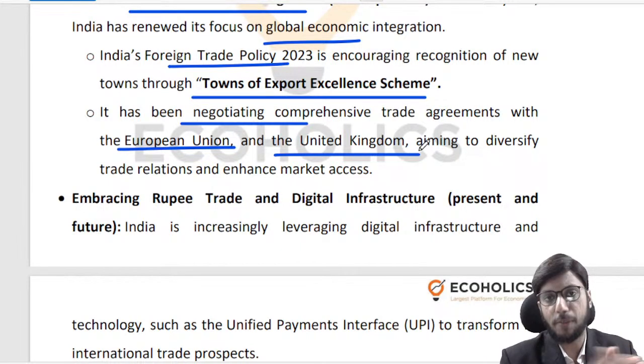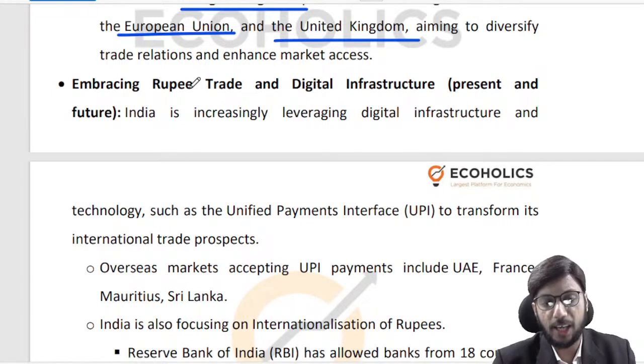I mean, the way government has been taking a very strong stance of late, that basically means that they know what they are doing, right? But that was just a side note. So any which way, these negotiations are on the way. We are trying to encourage rupee trade. We are trying to put into place a digital infrastructure, right?